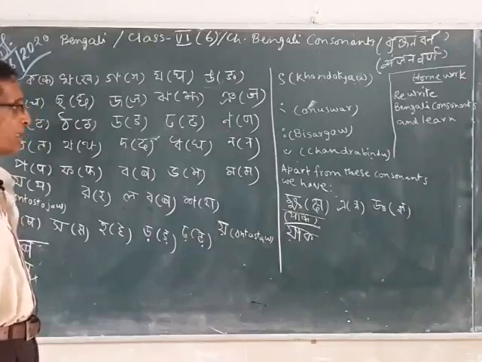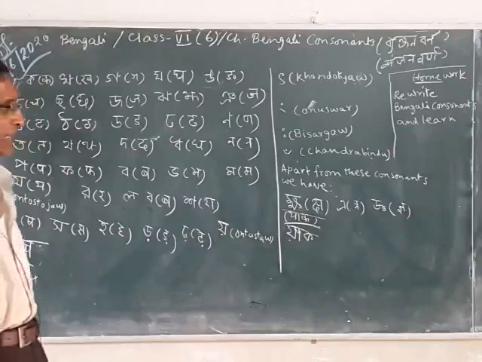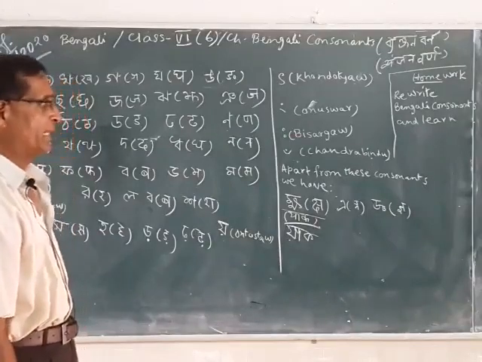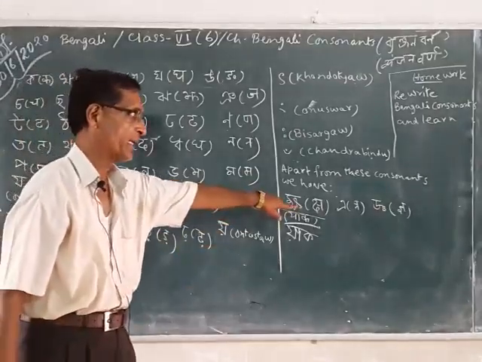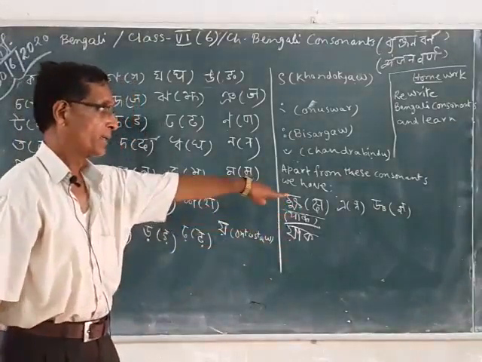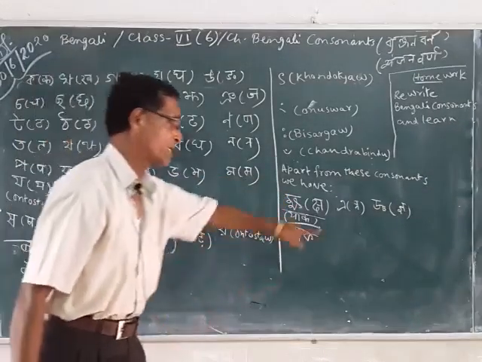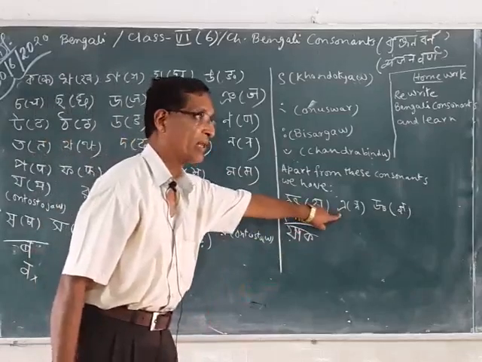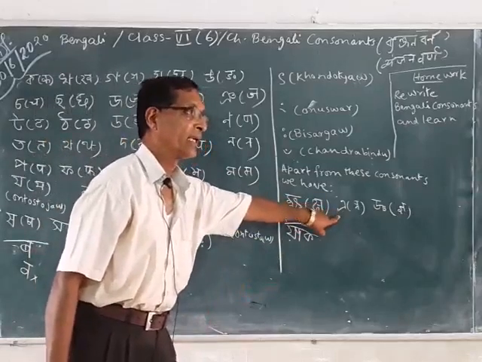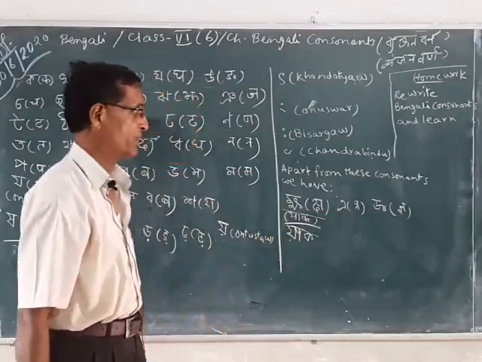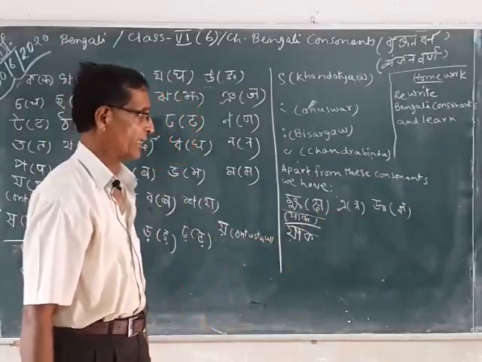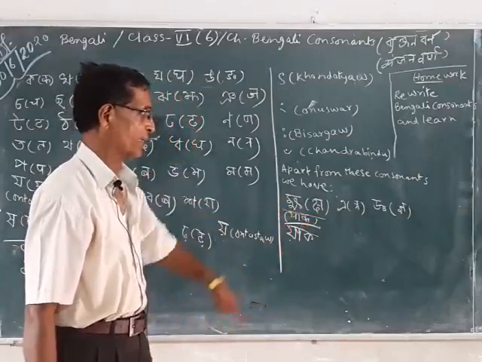Apart from this, we have certain other letters regarded as consonants, that is Kkho, Aksha in Hindi, you know, and Tra. This kind of letter, when it is used for vowels, we call it A. But here we call it Tra, like Trish, Gyan.